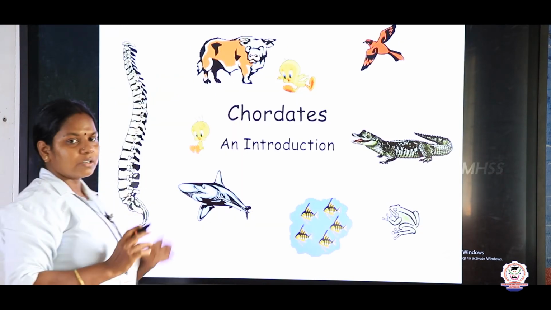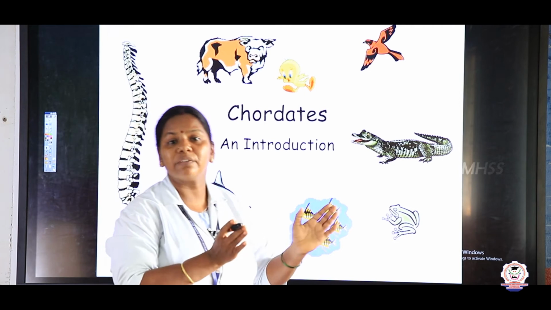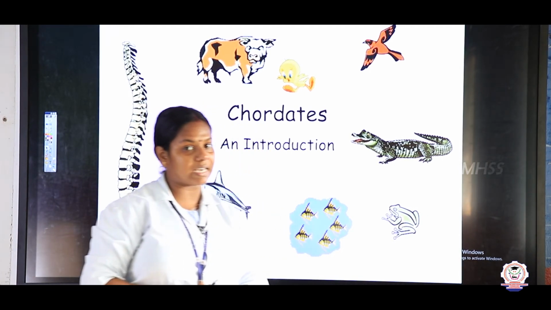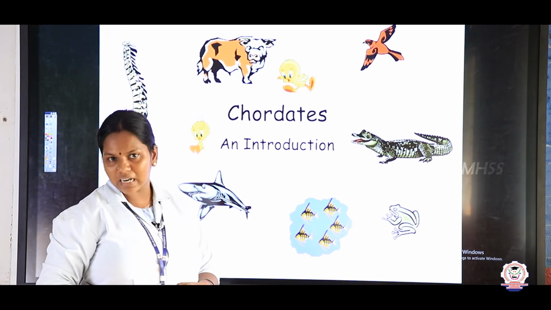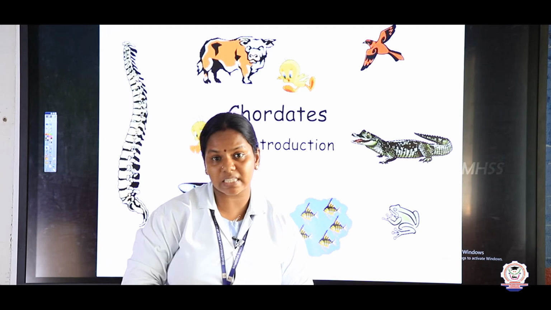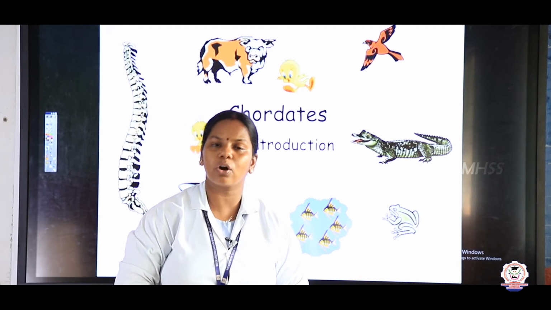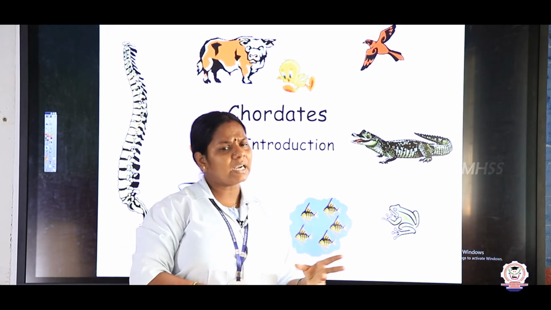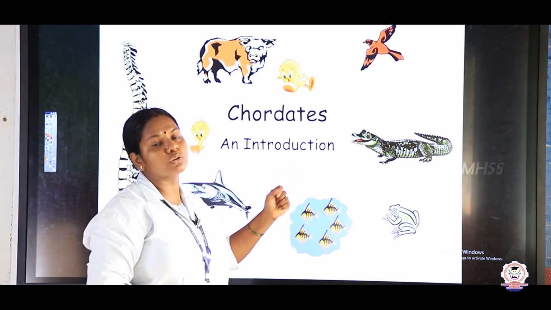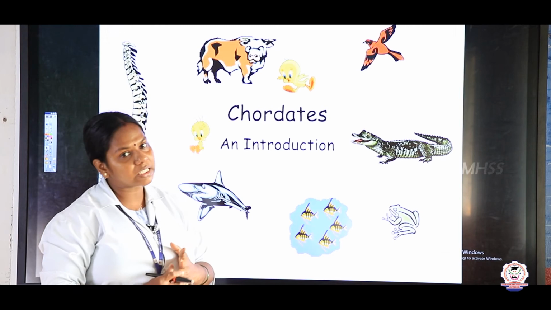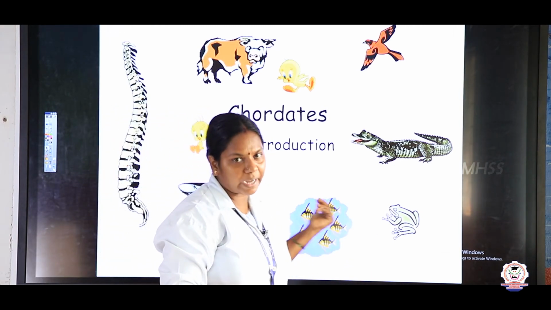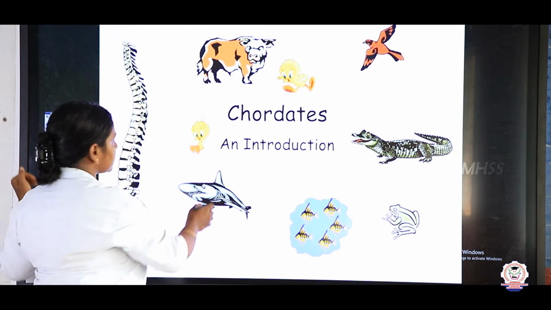So children, with this the invertebrates and the hemichordates are over, and the last phylum is the phylum Chordata. When an organism possesses the notochord, we call it a chordate. It is the largest phylum, and it includes all the fishes, birds, reptiles, and even we human beings are included in this phylum. So now let us see the classes.